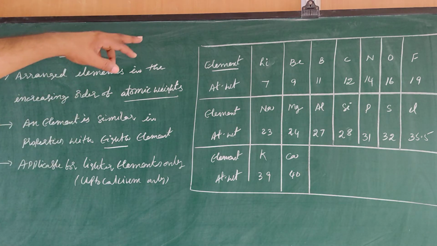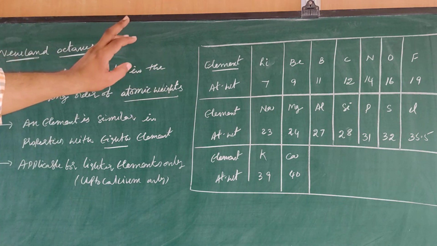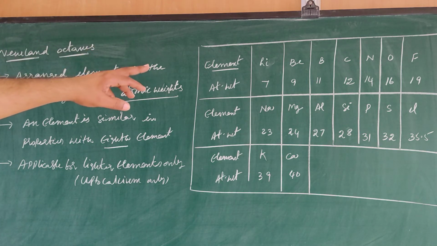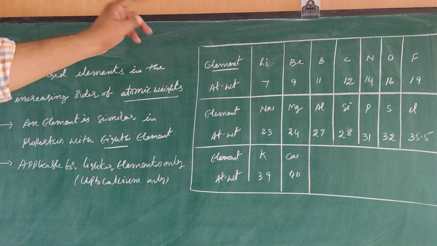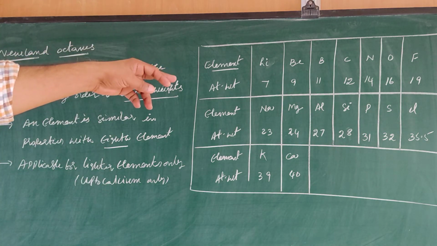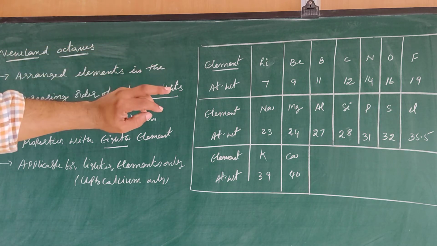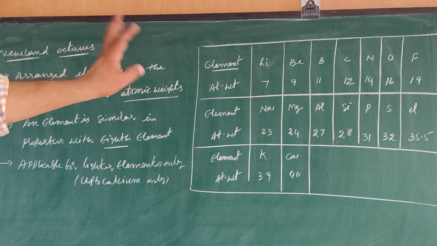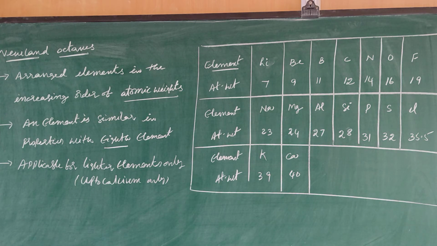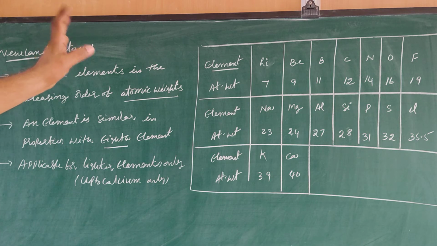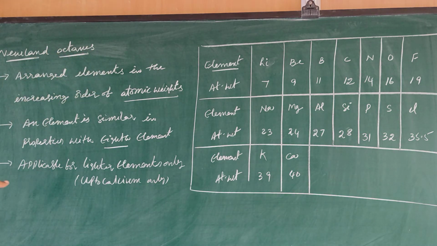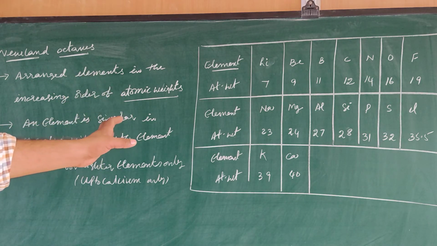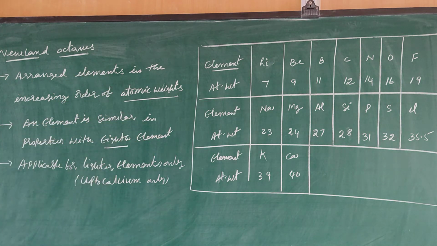If we consider beryllium, magnesium is the eighth element from beryllium, so both beryllium and magnesium properties are similar. If we consider boron, aluminum is the eighth element from boron, so both boron and aluminum properties are similar. Like this, he expected the properties of the eighth element in his table to be similar. But this is applicable for lighter elements only, that means up to calcium only.